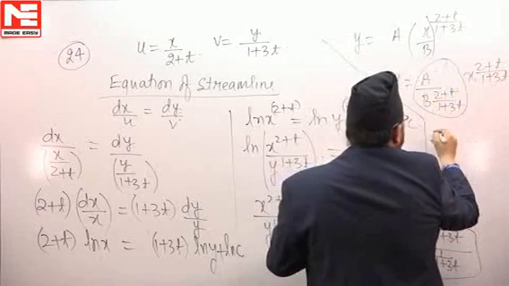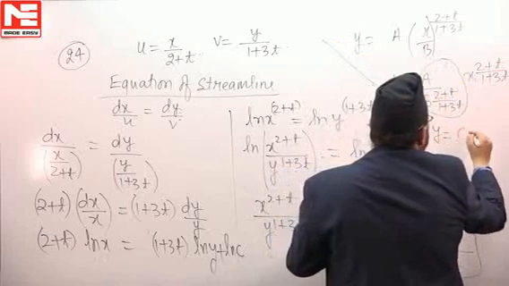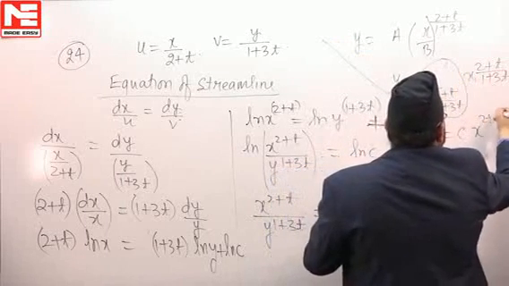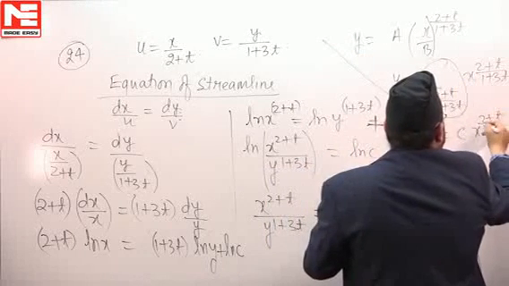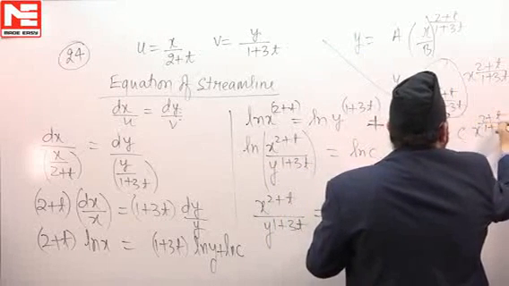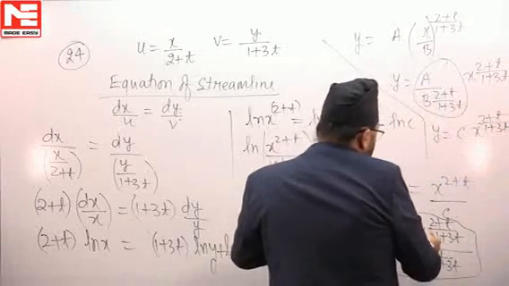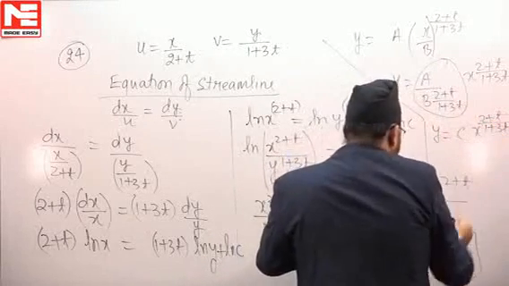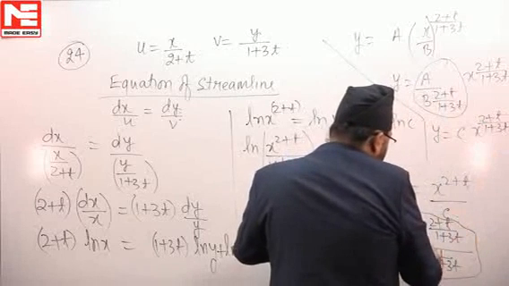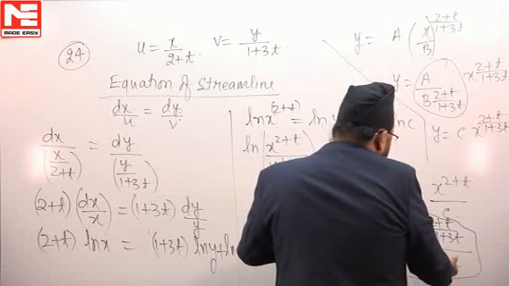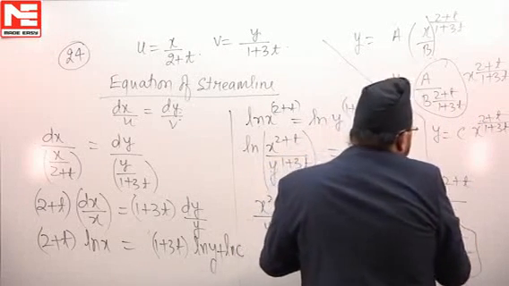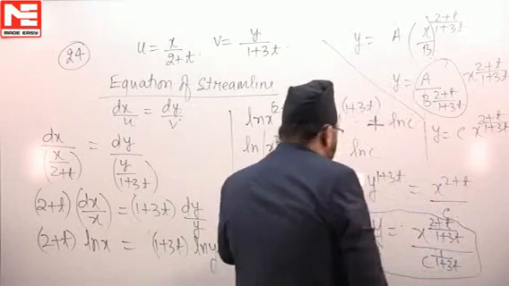We can write this as y equals some constant, say c, times x to the power 2 plus t divided by 1 plus 3t, right? So again this is the same thing. x to the power 2 plus t divided by 1 plus 3t, and this 1 over c to the power 1 by 1 plus 3t can again be written as some constant, right? So the correct answer is C.